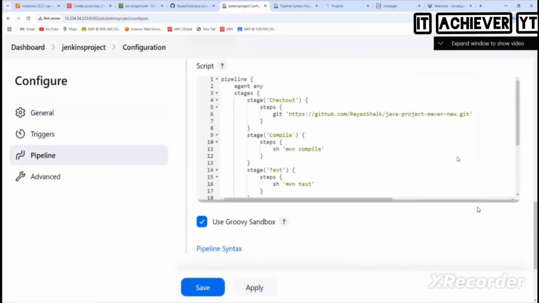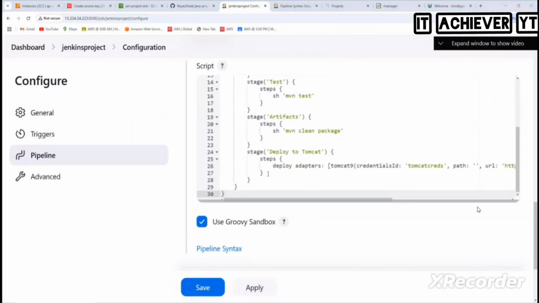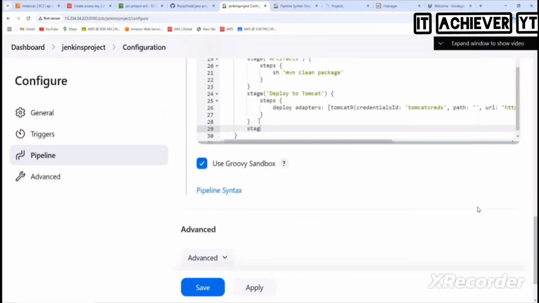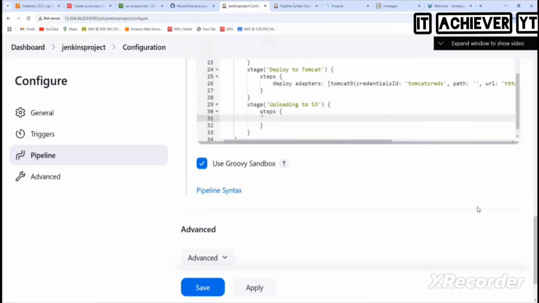Yes or no? Please stop me if you have any doubt or any question. So what we need to do here? Let's push it. So what I need to write? One more stage here. Stage. What I need to write here? Uploading to S3. And then steps. Do you have any script here for me? No.